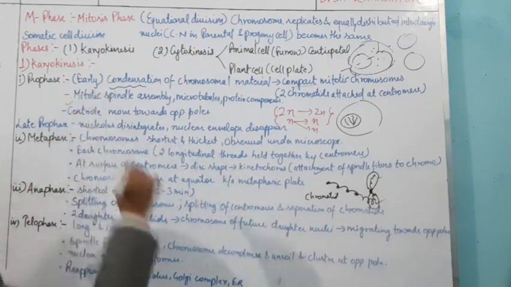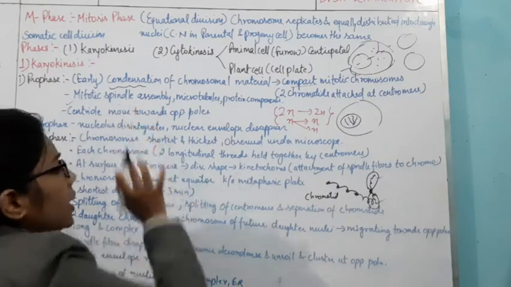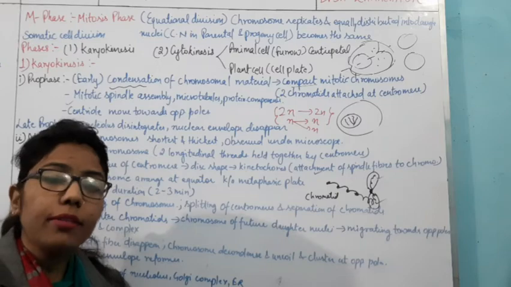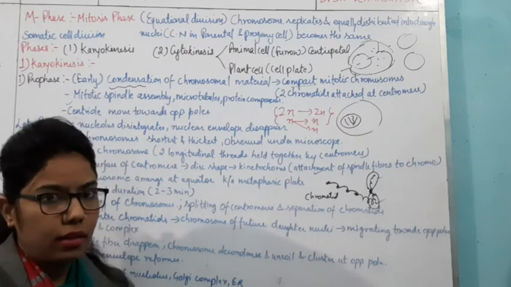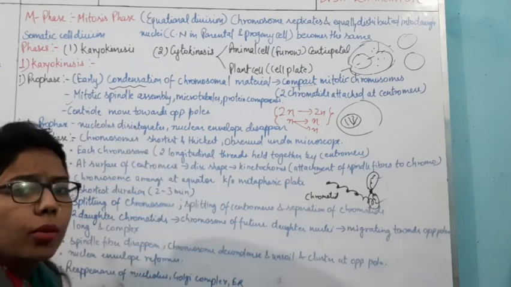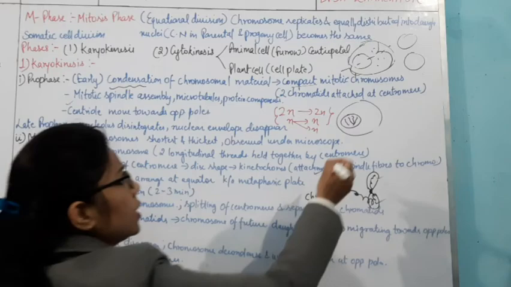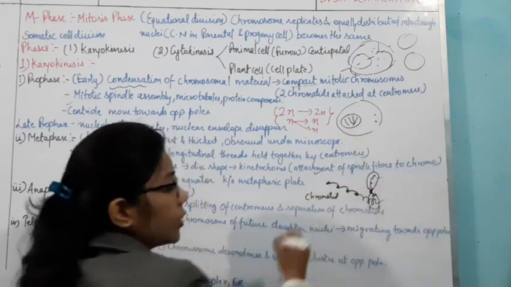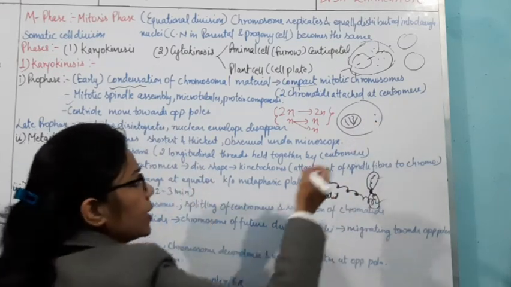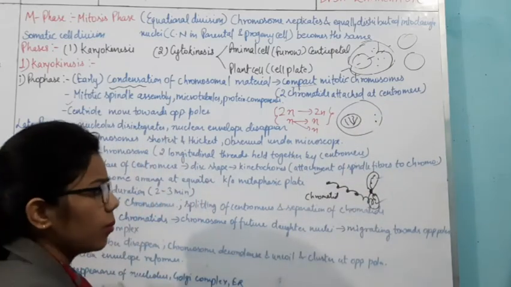Now comes another point which takes place in the prophase, that is mitotic spindle assembly. It means that there will be formation of the spindle. So where will the mitotic spindle form? In the prophase. How will it form? The centriole which is present in this nucleus, which was duplicated in the interphase, will start moving towards the opposite poles.